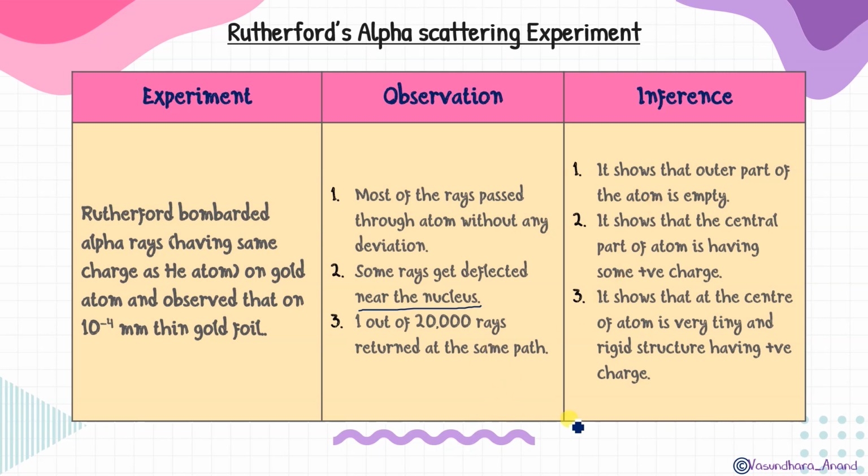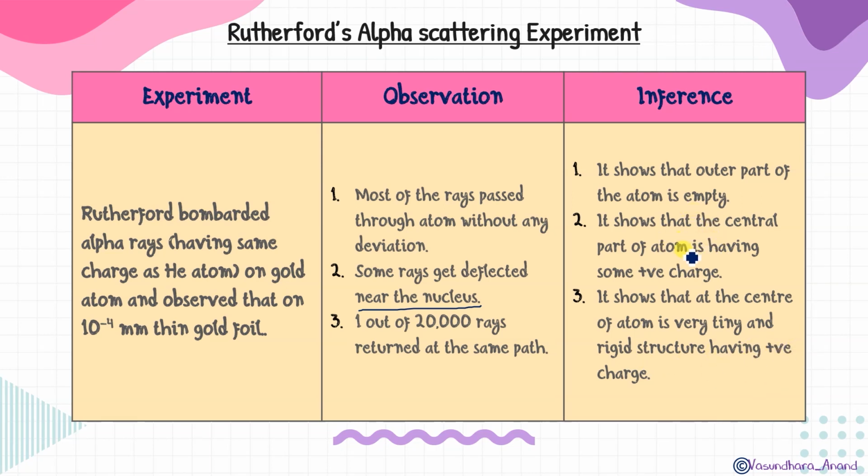Second observation, some rays get deflected near the nucleus. That means we knew that alpha rays have positive charge, and it gets deflected near the nucleus, moving away from the nucleus. So the central part of an atom has positive charge. And third, 1 out of 20,000 rays returns on the same path. That means the center of an atom is very tiny and a very rigid structure, which has positive charge.